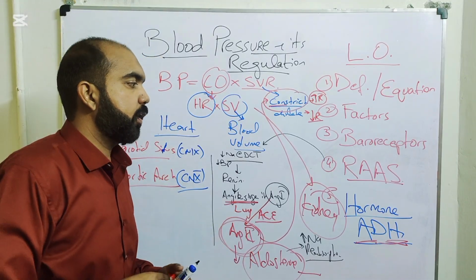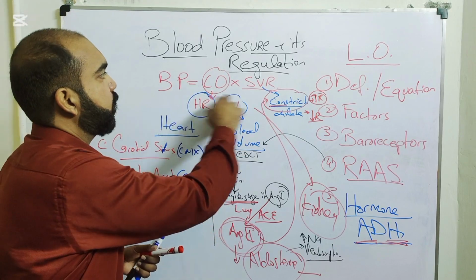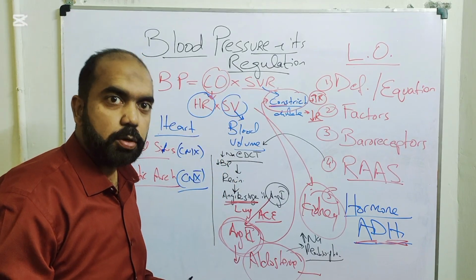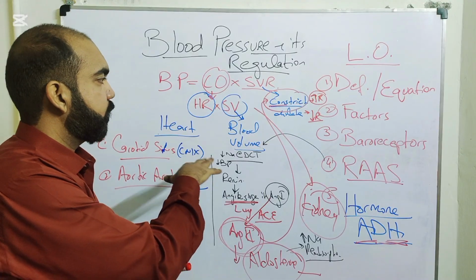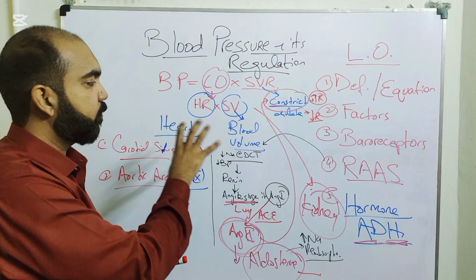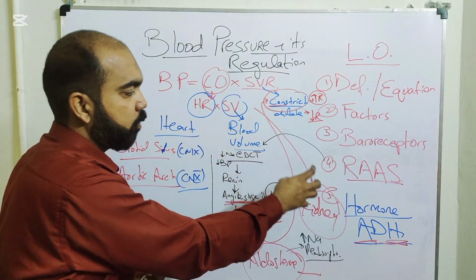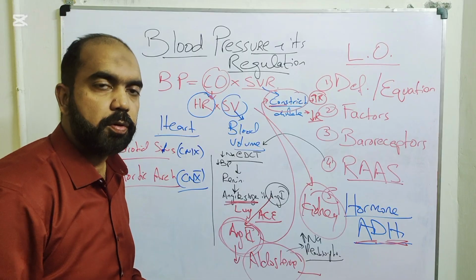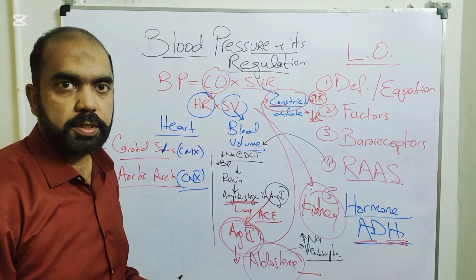Once again, in a nutshell, this equation helps you understand the regulation of blood pressure. It is regulated through the baroreceptors in the short term, through the RAAS system in the intermediate term, and through the kidneys in the long term, indirectly through hormones such as aldosterone, ADH, and angiotensin 2.